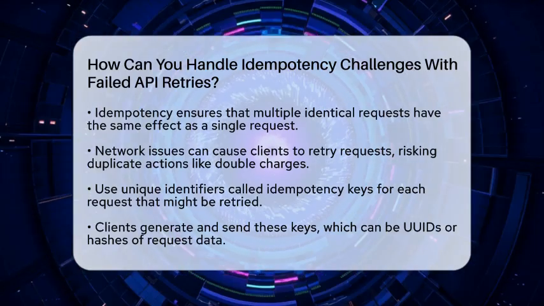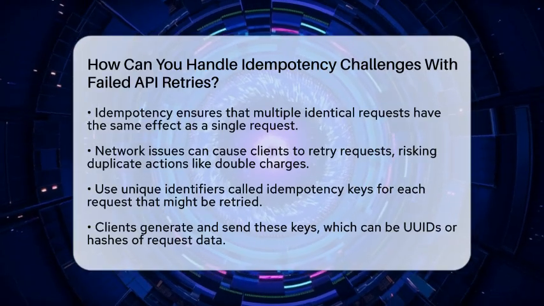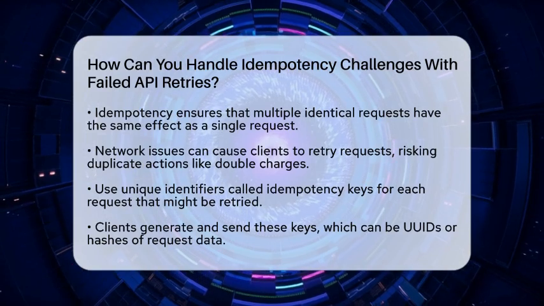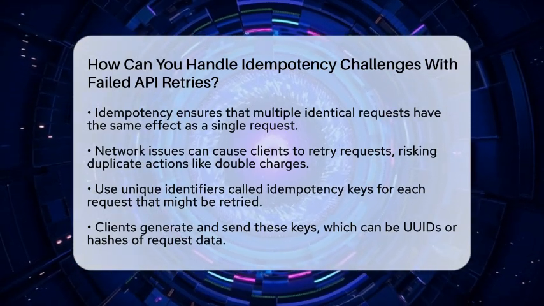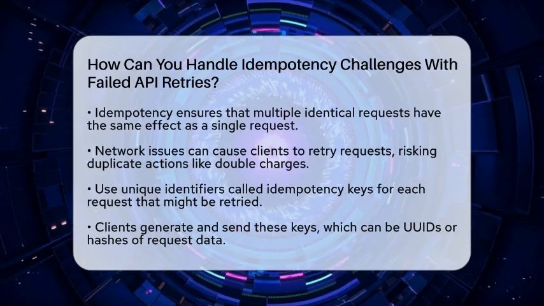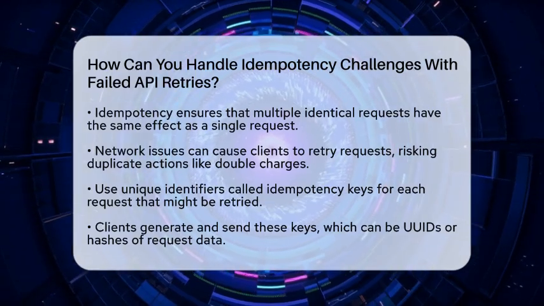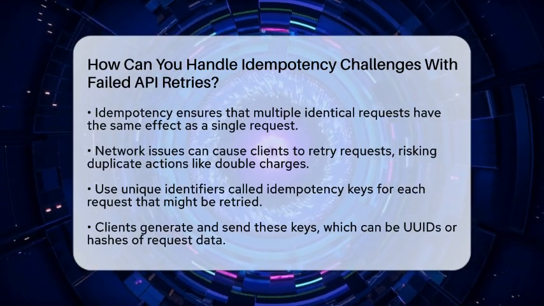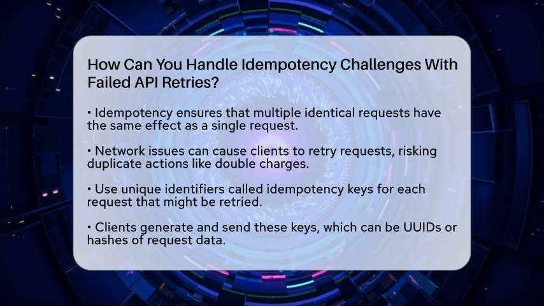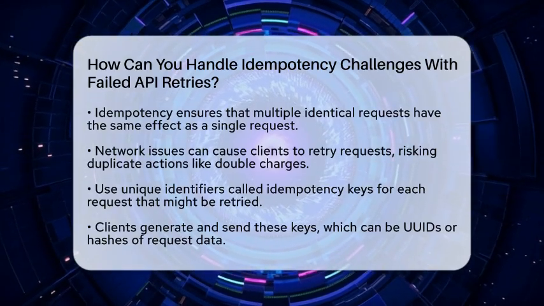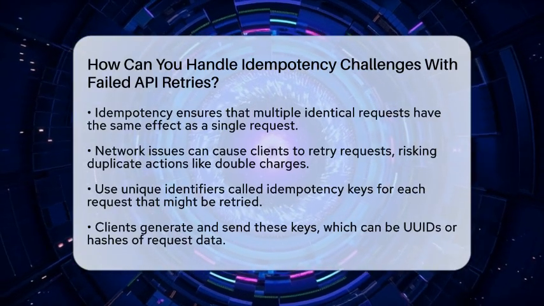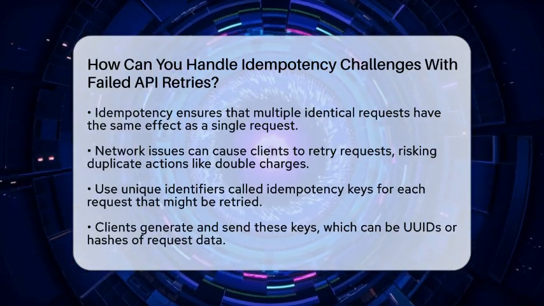When working with external APIs, especially in backend development, you want to make sure that repeated requests don't cause problems like duplicate charges or multiple record creations. First, you need to understand what idempotency means. It's about making sure that sending the same request multiple times has the same effect as sending it once. This is especially important when network issues cause clients to retry requests. Without proper handling, retries can lead to unintended side effects.